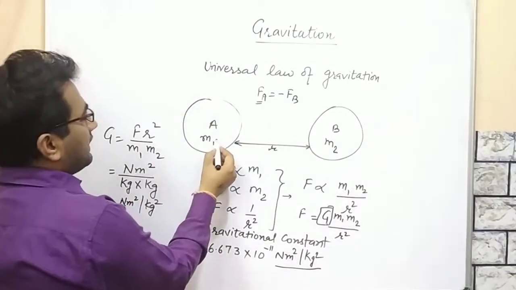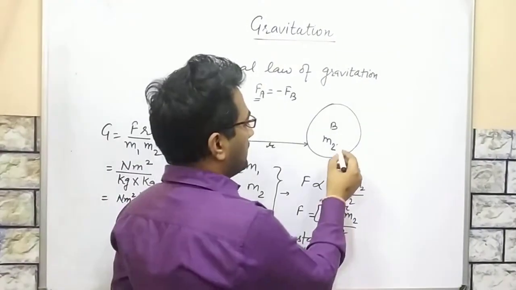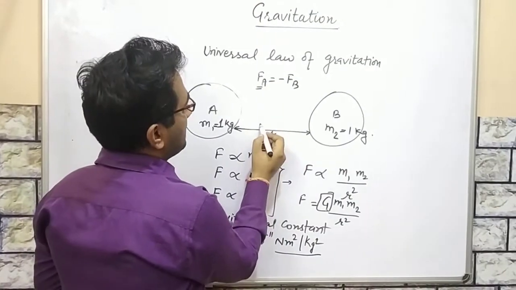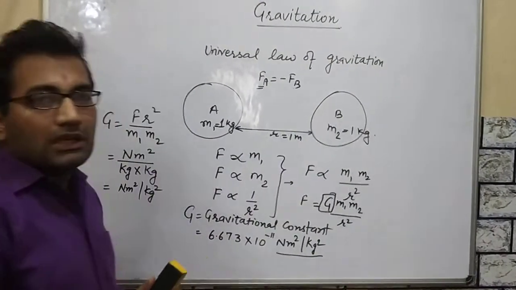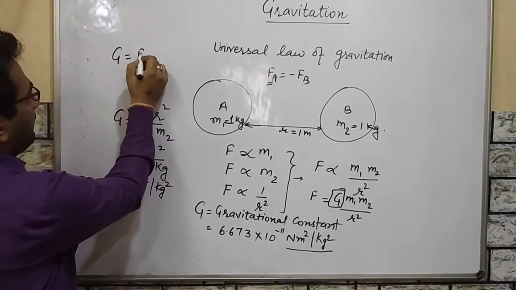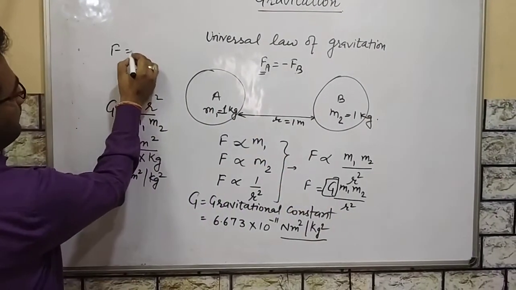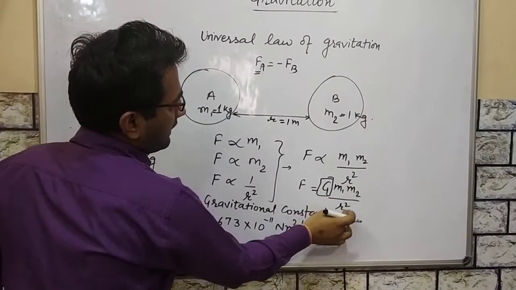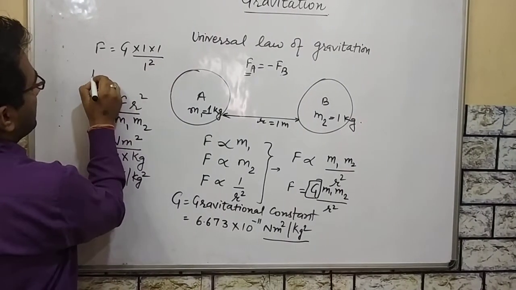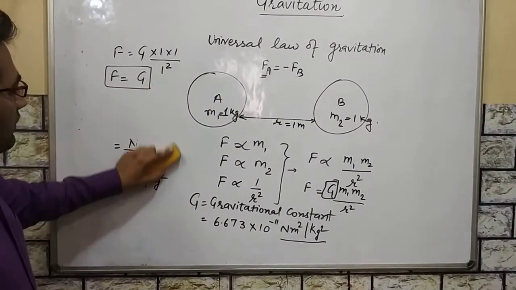Now we will consider that m1 is 1 kilogram, m2 is also 1 kilogram, and the distance is also 1 meter. So we can put the values here. F is equal to G, m1 is 1, m2 is 1, r is also 1, so G into 1 into 1 upon 1 square. So we can say that F is equal to G.